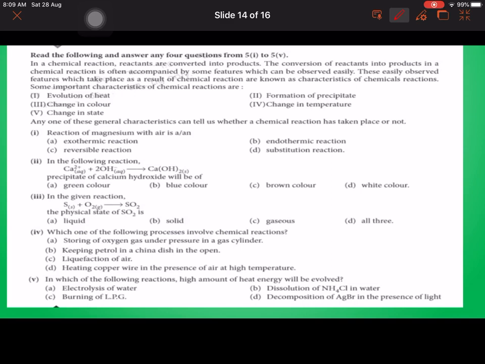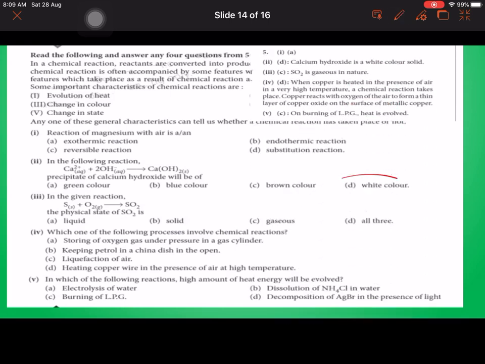In the following reactions, the precipitate of calcium is formed. So you can see answer first is A. Reaction of magnesium with air is an exothermic. Second, in following reaction, calcium hydroxide is a white color solid. So this will be the option. In the given reaction, SO2 is in which nature? It is in gaseous nature.